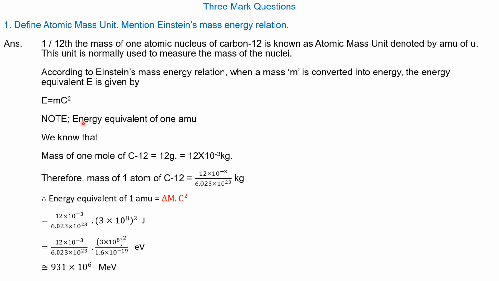So substituting the values, we get the energy equivalent of 1 AMU is equal to 931 into 10 to the power of 6 mega electron volt.